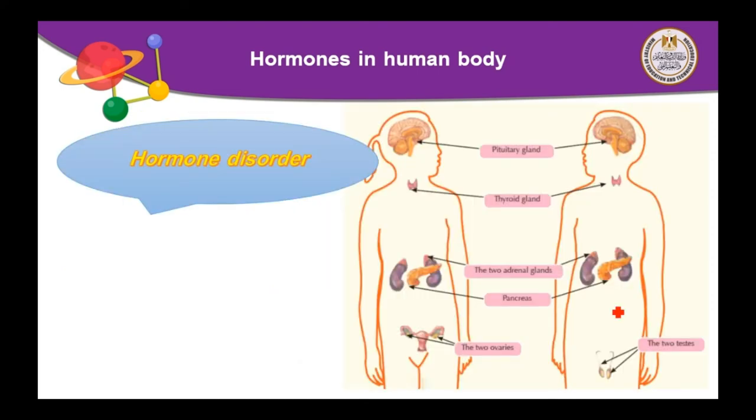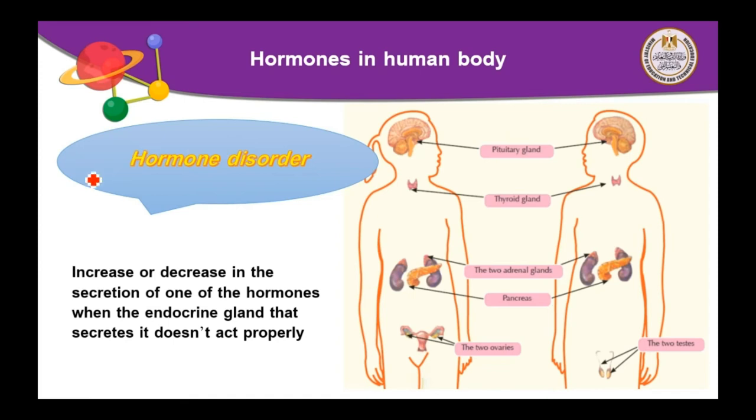Each hormone is secreted in a limited amount. This means that each gland found in the human body secretes hormone in a limited amount. When this amount increases or decreases, what will happen? There is hormone disorder. What is the meaning of hormone disorder?